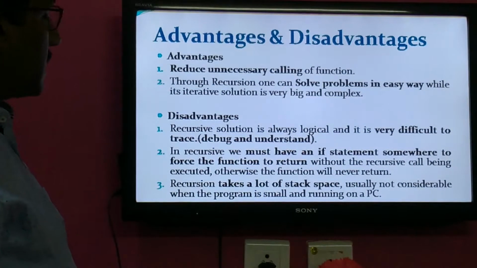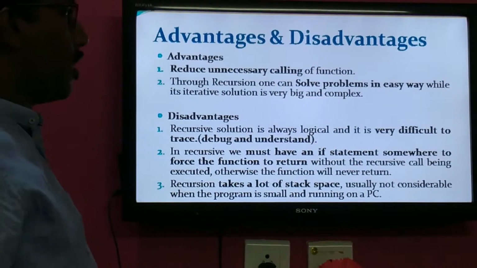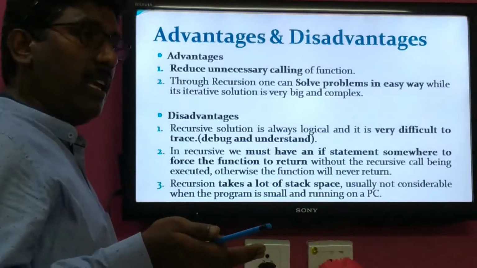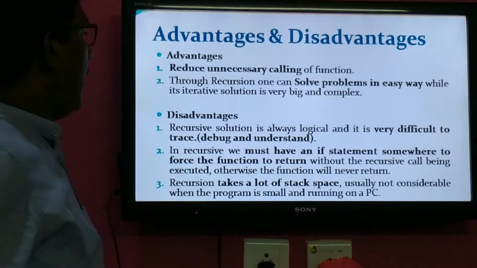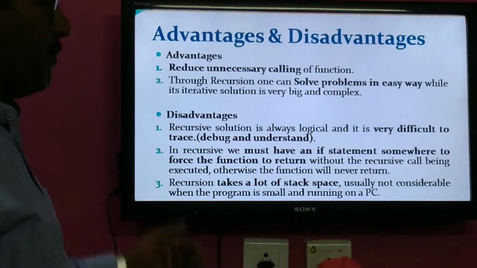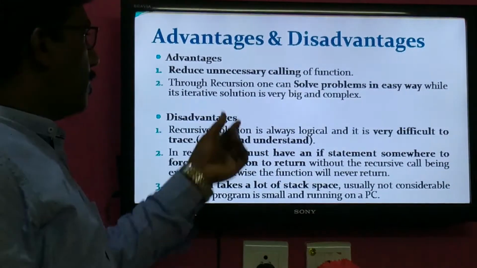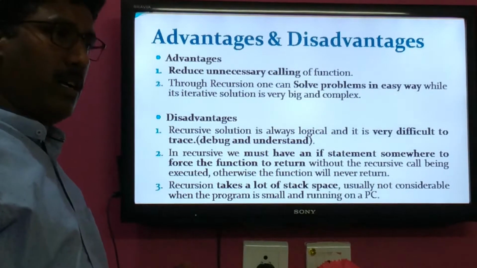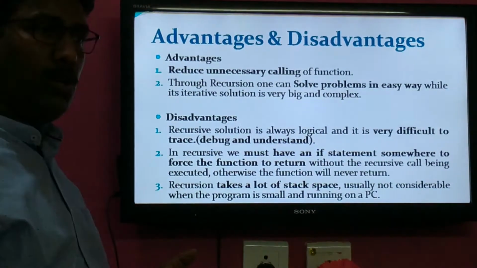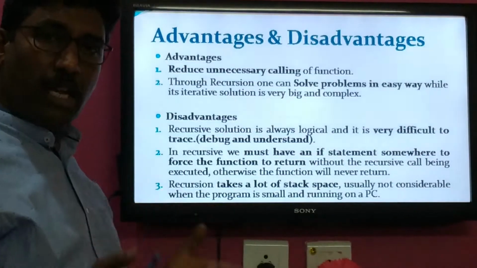Then the next advantage is that through recursion one can solve problems in an easy way. Complex problems can be solved in an easy way. That is the second advantage. Why? Because in the case of non-recursion, the iterative solution is very big as well as complex. In the iterative solution, we will use either a for loop, a while loop, or a do while loop.